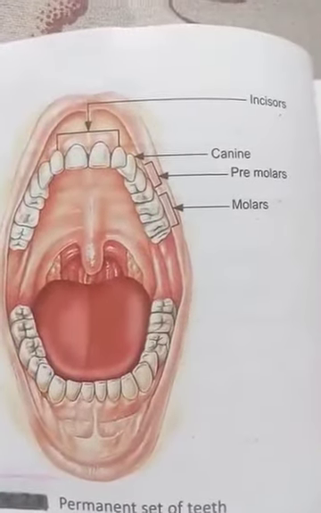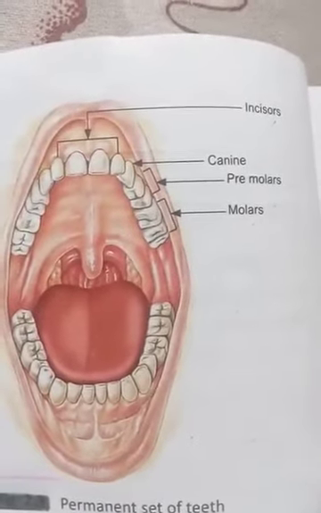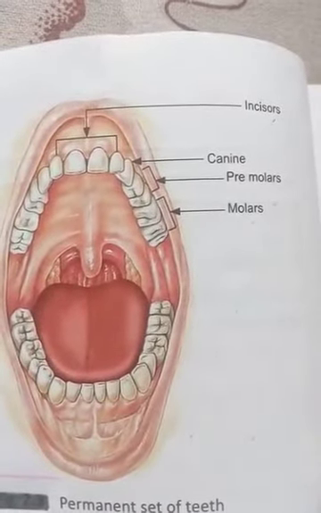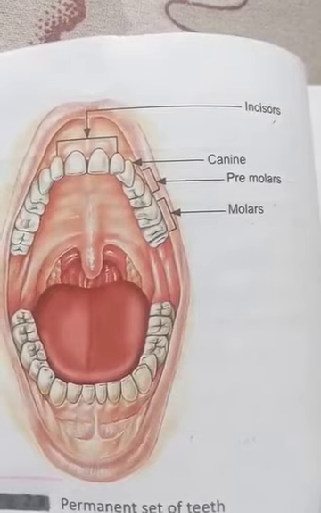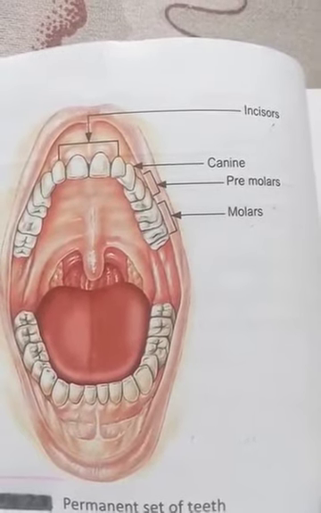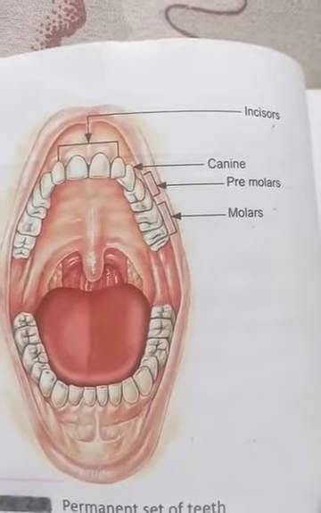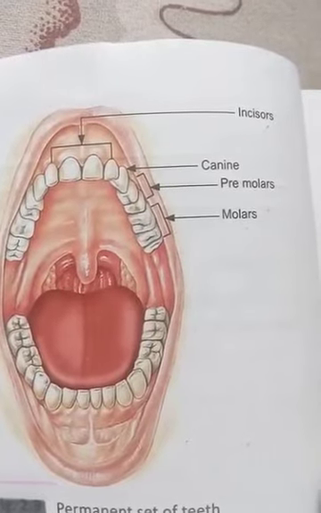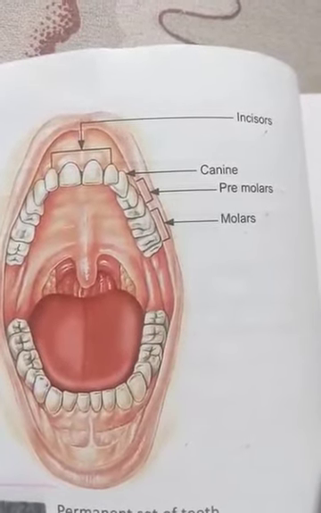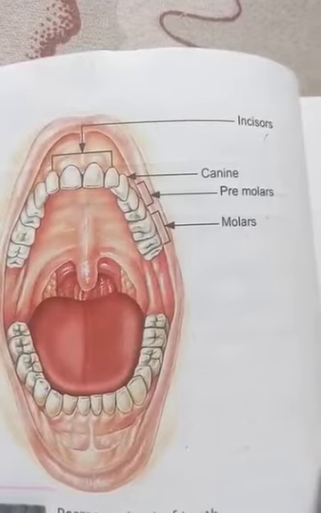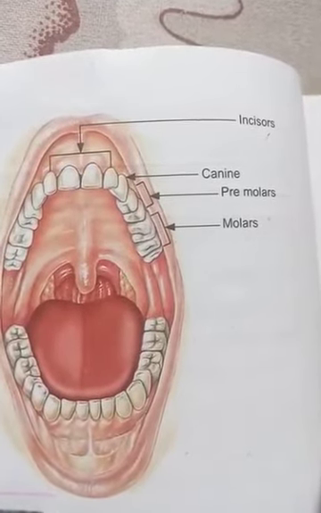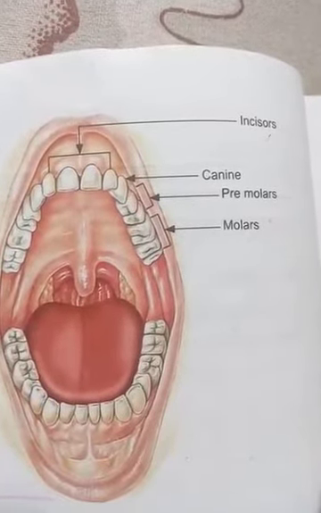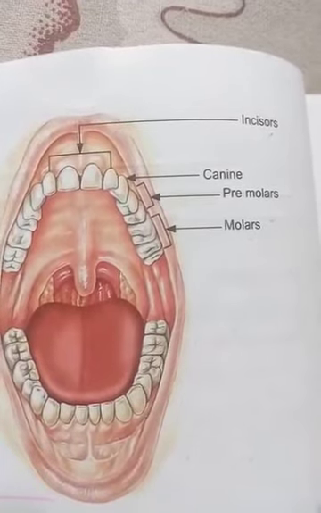In human beings, teeth appear in two sets. The first set of 20 teeth appears from the age of 6 months. These are called milk teeth. The milk teeth are replaced by the permanent teeth between 6 to 8 years of age. Till the age of 18 years, permanent teeth are 28 in number with only 8 molars.